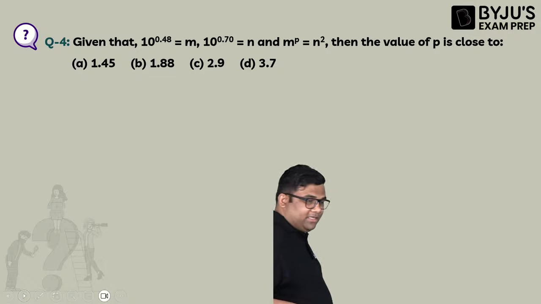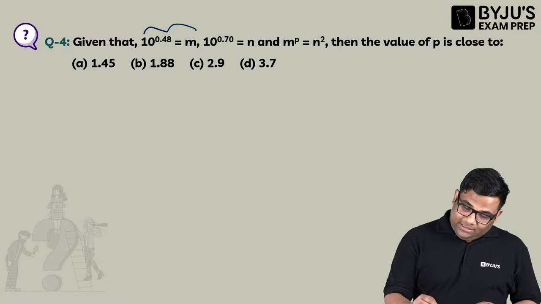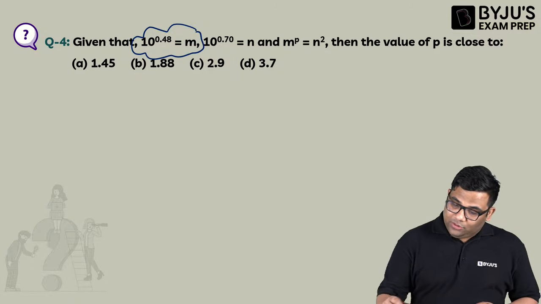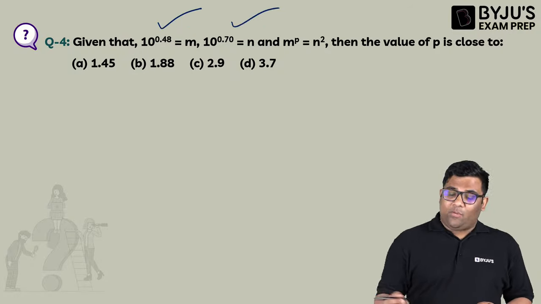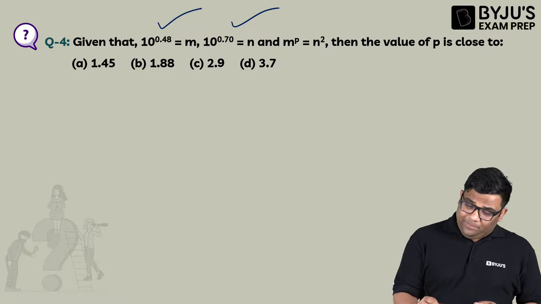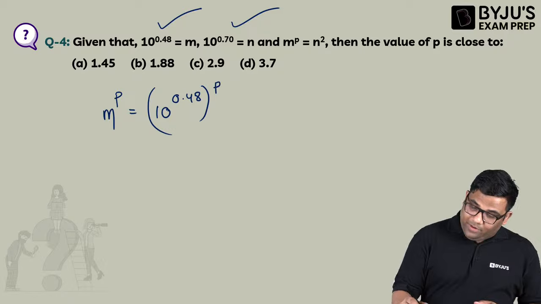Okay, some students have answered C. That's correct. That's very good. You see, this is given as m and this is given as n. Now, what is written? M to the power p. So m to the power p can be written as 10 to the power 0.48 and then to the power p.